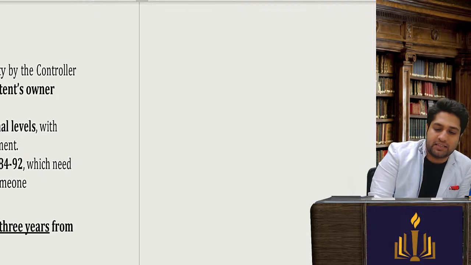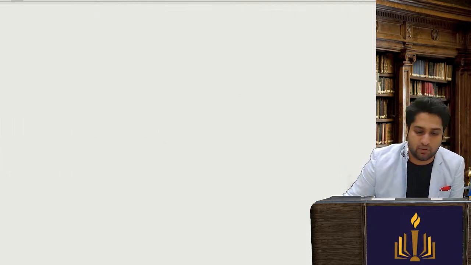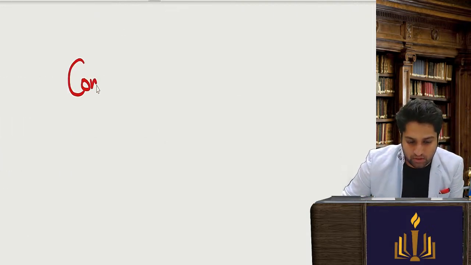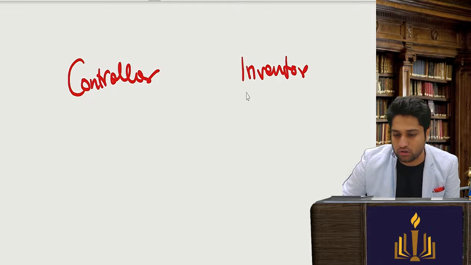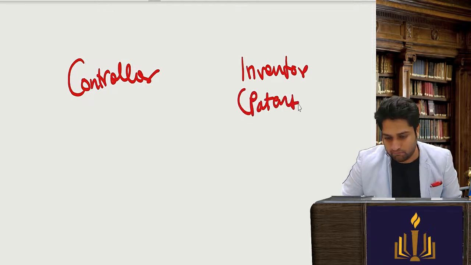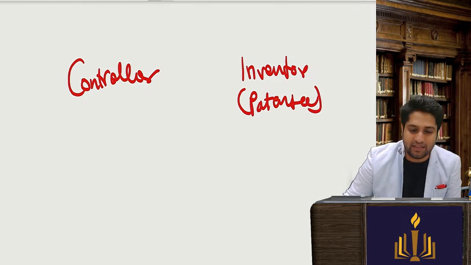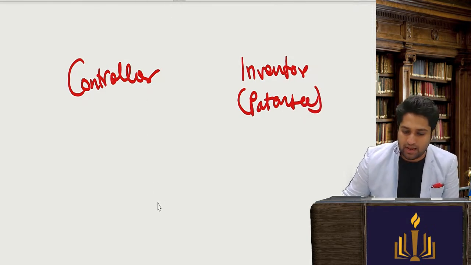So again, there will be three or more parties involved. One will be the controller. The second will be the inventor, also called here the patentee. And then we have an applicant.